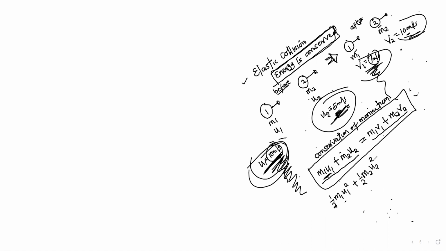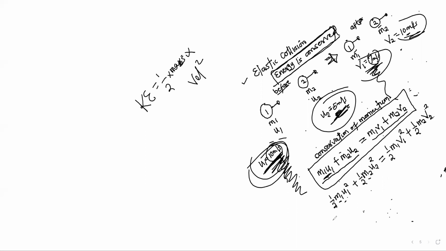Remember that kinetic energy is half times mass times velocity squared. So for body 1, the mass is M1, velocity is U1. For body 2, mass is M2, velocity is U2. That equals the kinetic energy after collision, half M1 V1 squared plus half M2 V2 squared.